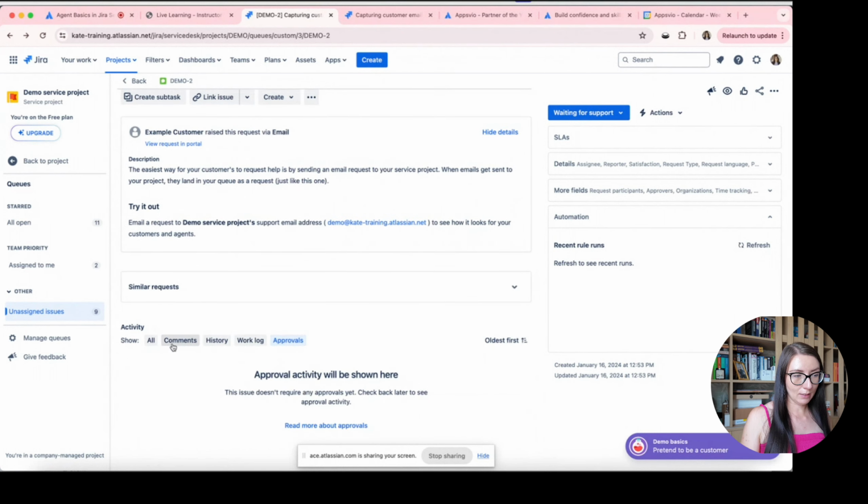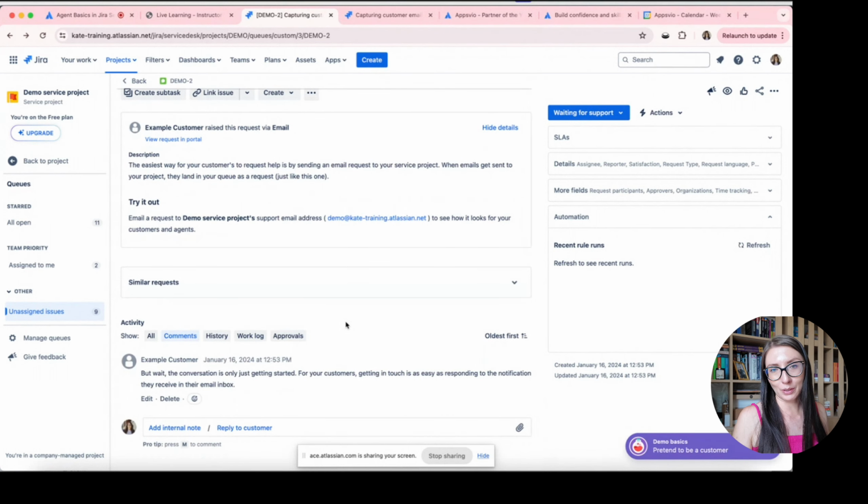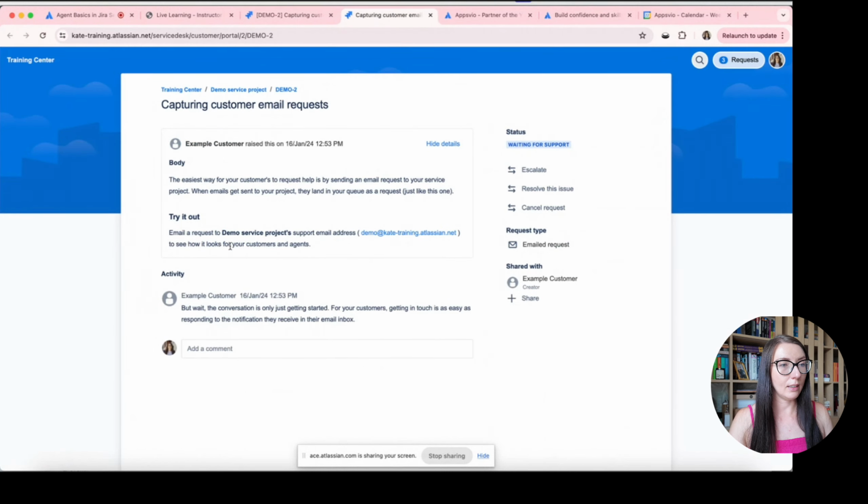For your agents, the most important area is, of course, the comments section, because thanks to comments, your agents have a communication channel with your customers. And here you can see that we have got one comment from the example customer, and this is exactly the same comment which your customer sees on the customer portal.